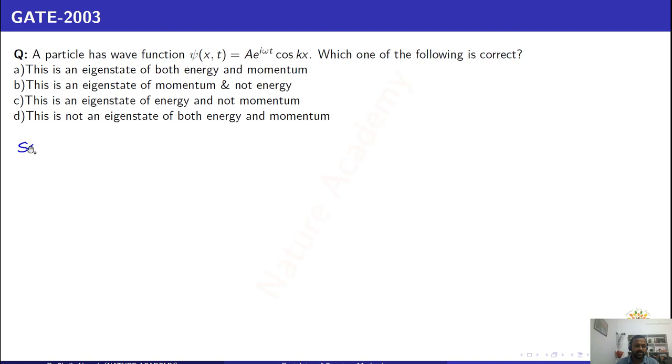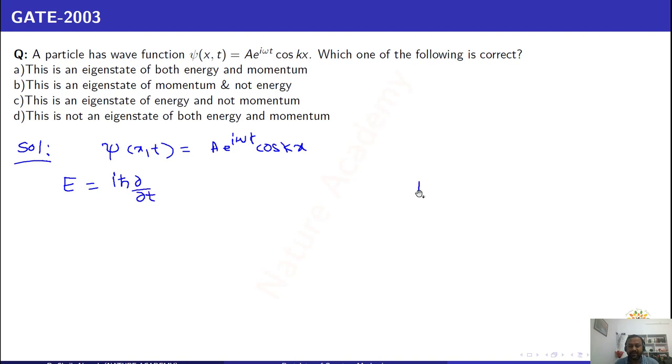Let's try to find the solution. Given that psi of x comma t is equal to A e power i omega t cos kx. First you must know the operators. What is the energy operator? The energy operator E can be written as i h bar dou by dou t.